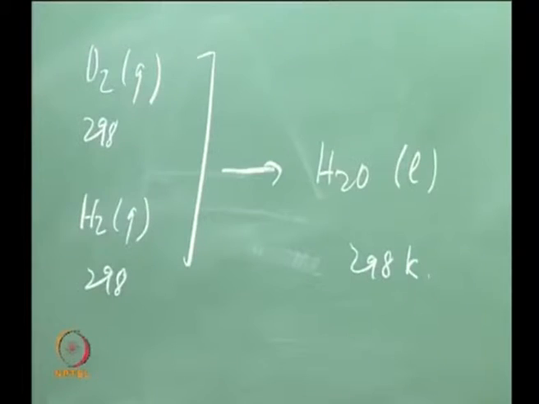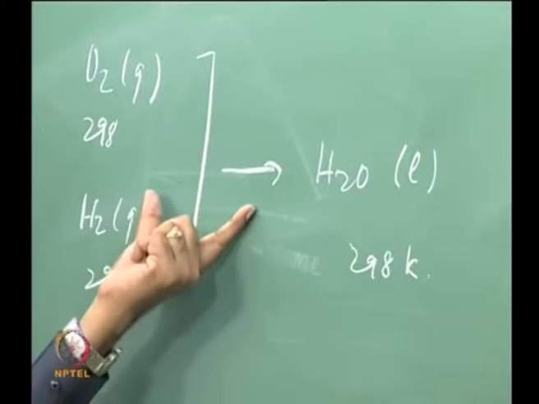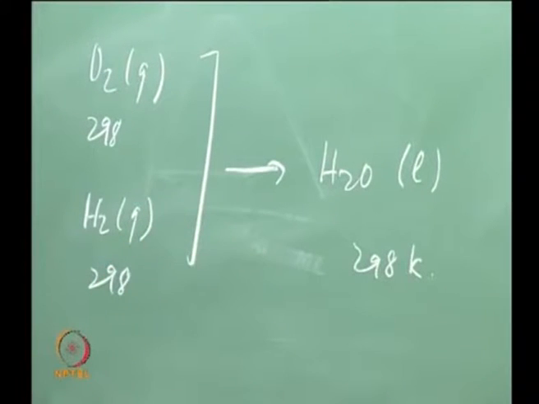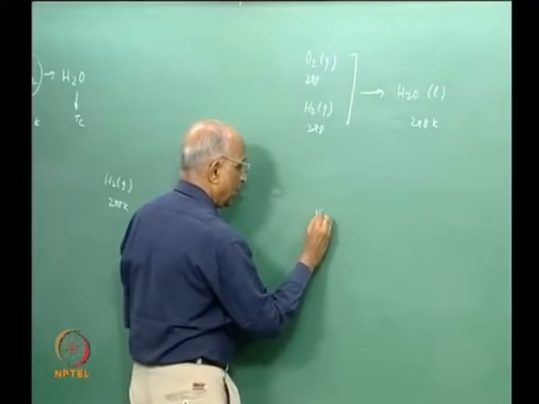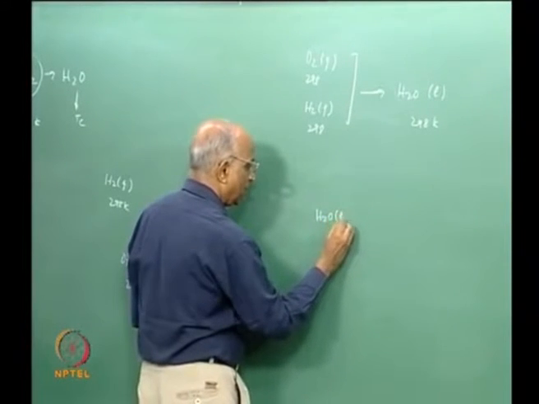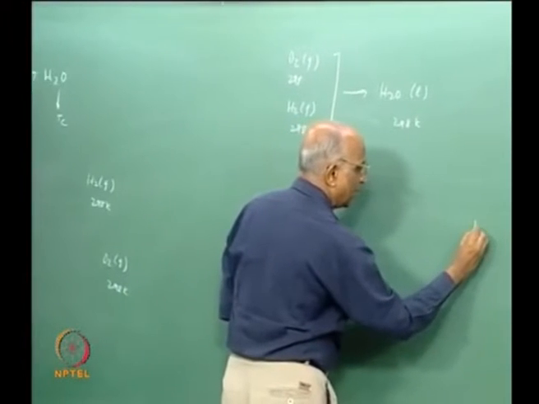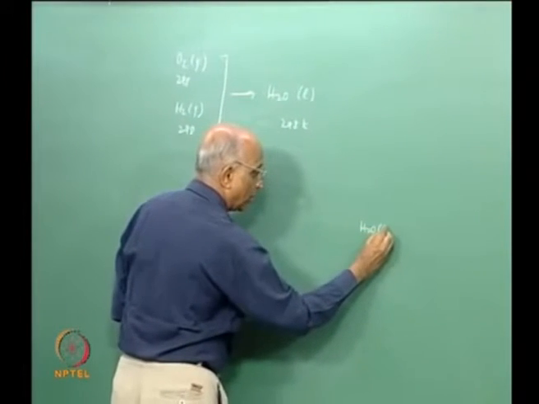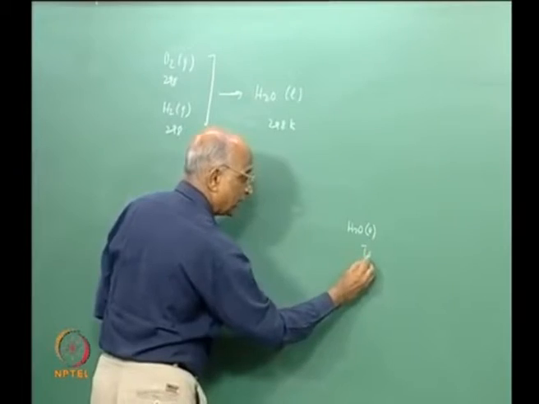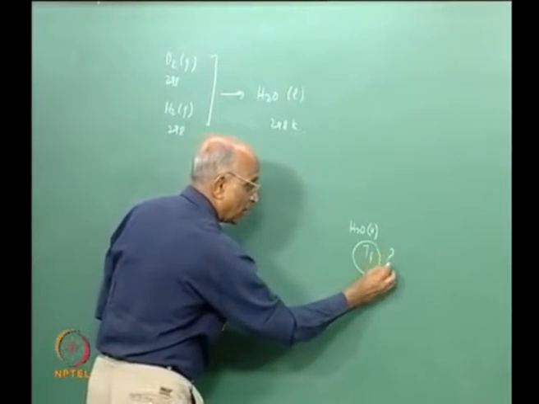Now some heat is generated in this reaction. This heat takes the water, H2O as a liquid at 298 Kelvin, and converts it to H2O as vapor at a high temperature Tf, and this is what I want to find out: what is my temperature.